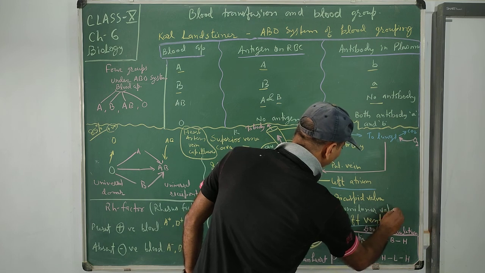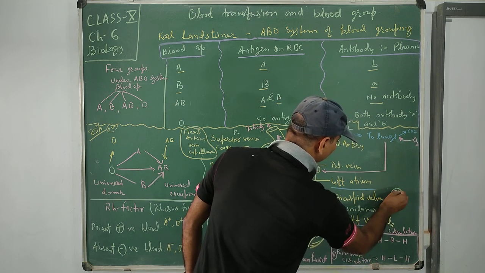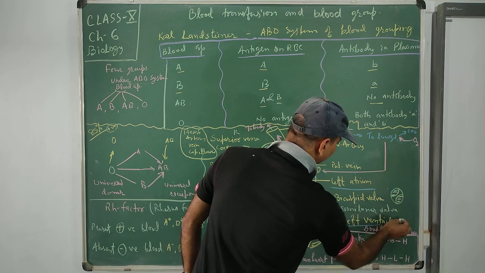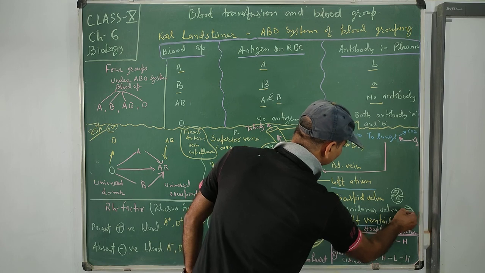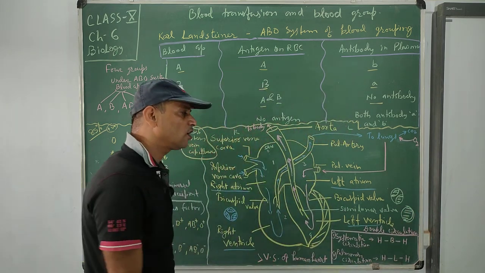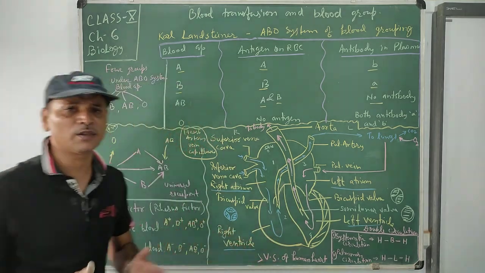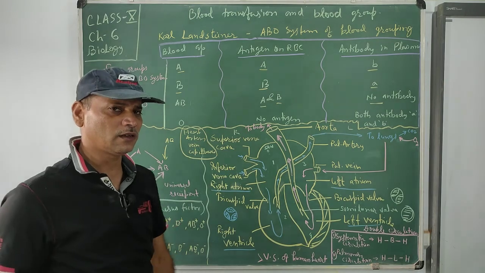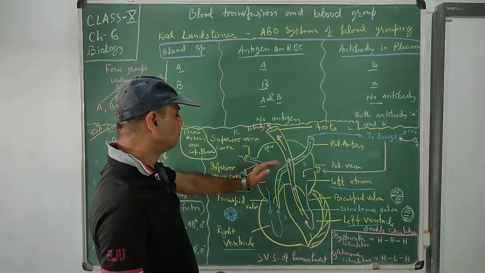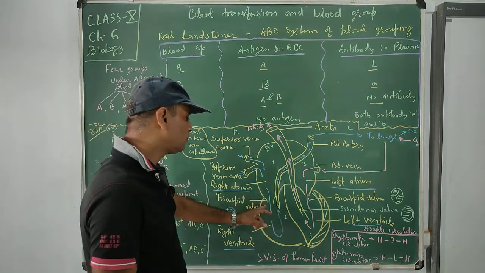See, the bicuspid valve has two flaps. This is the bicuspid valve, and the semilunar valve has only one flap, and it is not such a strong valve. What is the use of a valve here? A valve is only for one-way direction, so the blood can't move back. Backflow will not be allowed due to the presence of the valve.